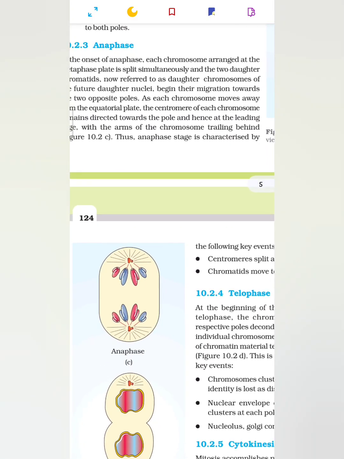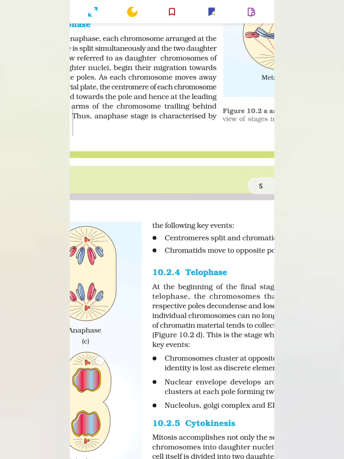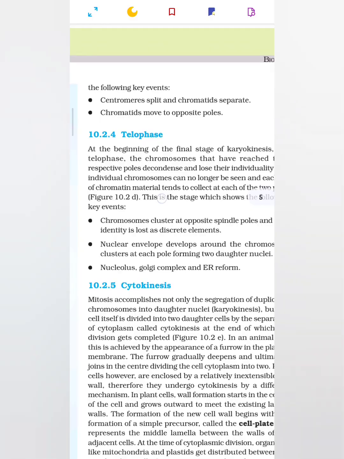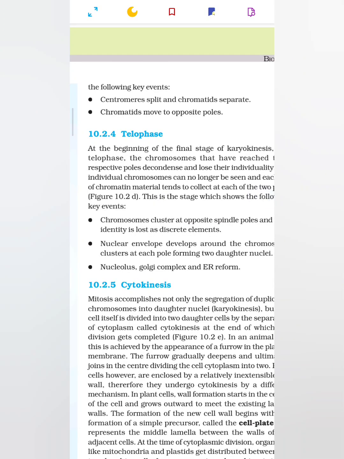Thus, anaphase stage is characterized by the following key events. Centromeres split and chromatids separate. Chromatids move to opposite poles.